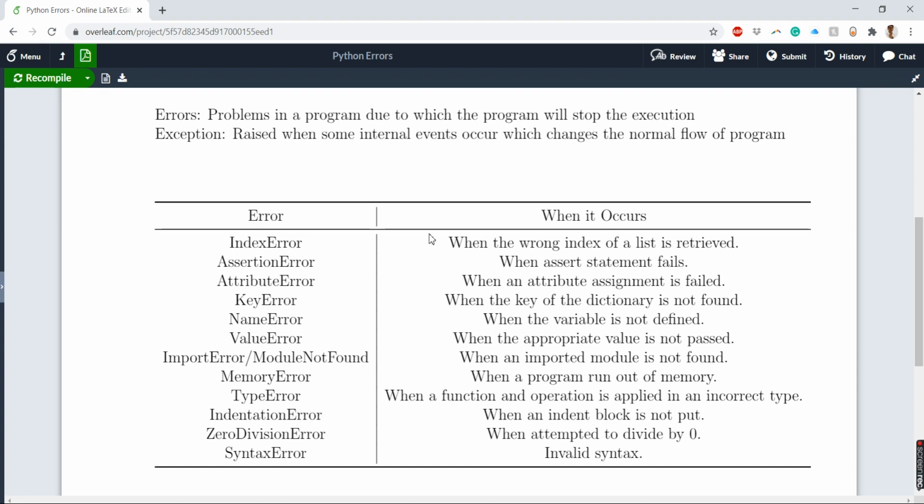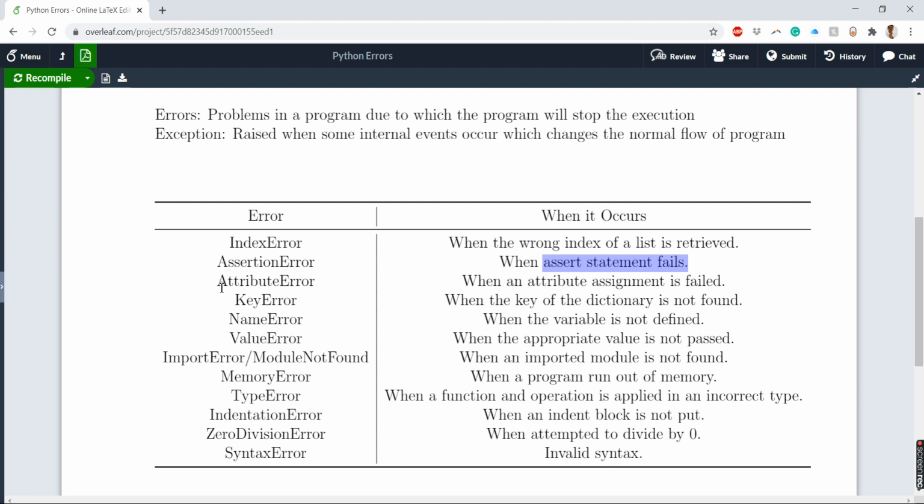So we have index errors. Index errors happen when a wrong index of a list is retrieved, where you put an index which is not accessible in the list you created. Then you have something called assertion error. We have not covered assertion error in detail. Assertion is basically any rule that you always want to satisfy. If that rule is violated, it will throw the assertion error.